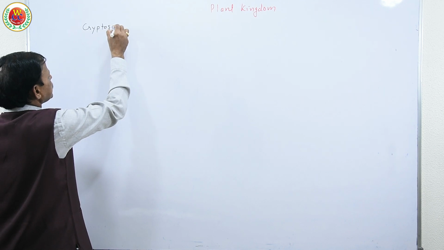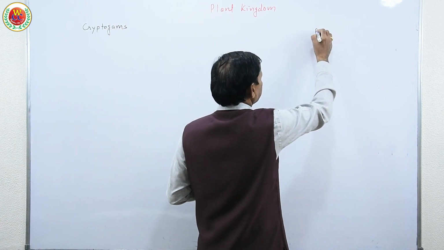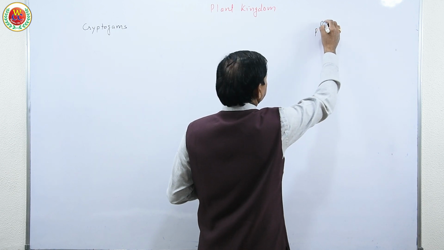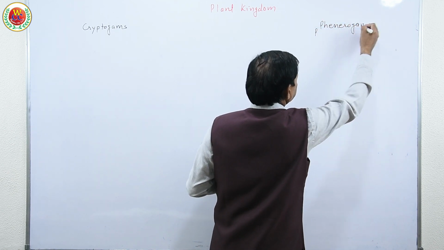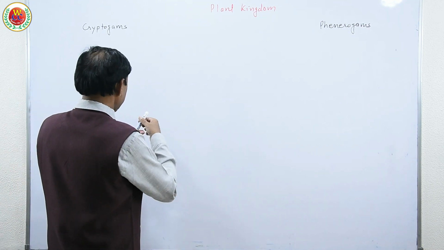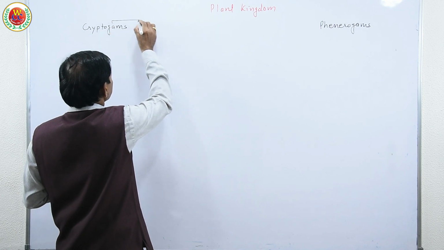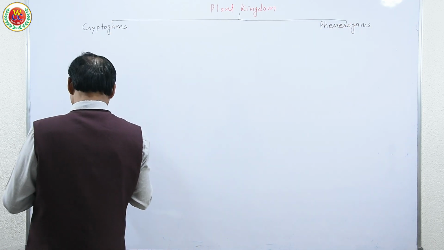Non-flowering plants are called cryptogams, and flowering plants are called phanerogams. So they do not produce seed also. So these are the two systems or two groups of the plant kingdom.